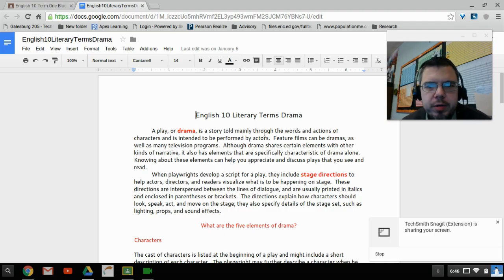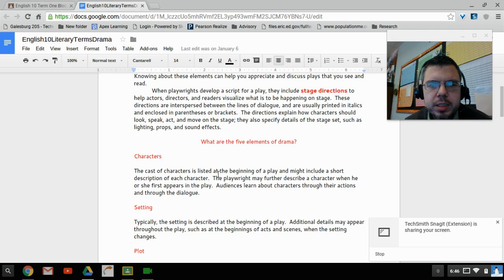When playwrights develop a script for a play, they include stage directions to help actors, directors, and readers visualize what is happening on stage. These directions are interspersed between the lines of dialogue and are usually printed in italics and enclosed in parentheses or brackets. The directions explain how characters should look, speak, act, and move on the stage. They also specify details such as lighting, props, and sound effects.